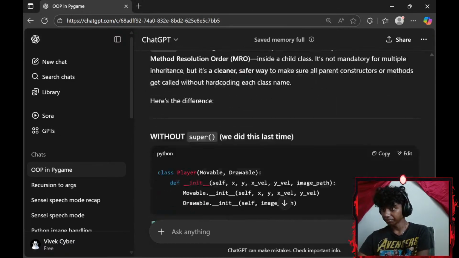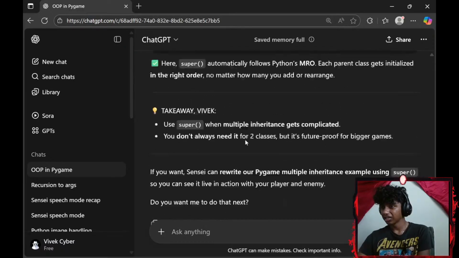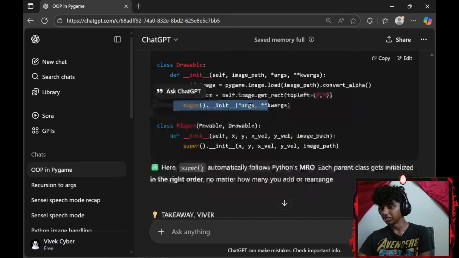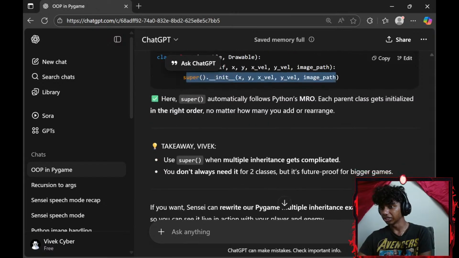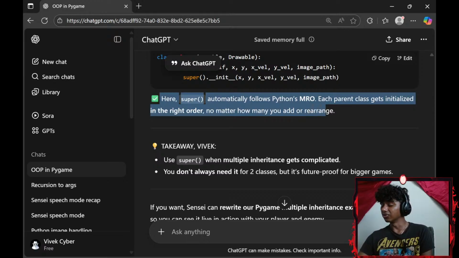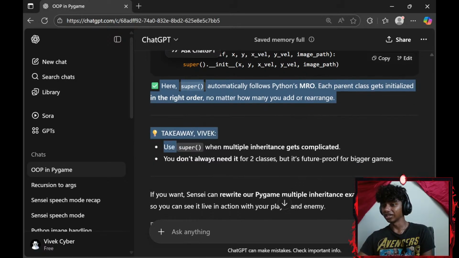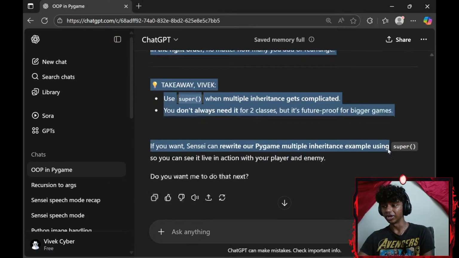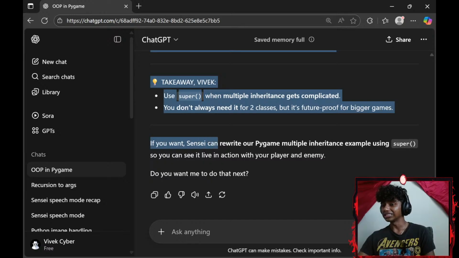Okay, and then Movable super dunder init, Player Movable Drawable super dunder init. Here super automatically follows Python's MRO. Each parent class gets initialized in the right order no matter how many you add or rearrange. Takeaway Vivek, use super when multiple inheritance gets complicated. You don't always need it for two classes, but it's future proof for bigger games. If you want, Sensei can rewrite your Pygame multiple inheritance example.